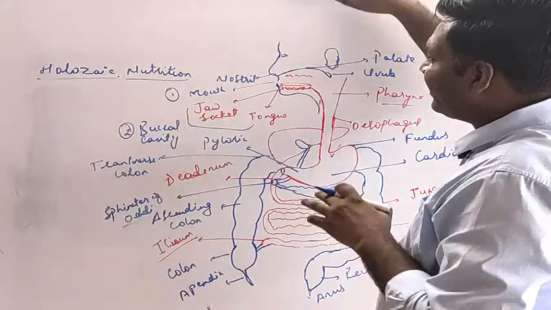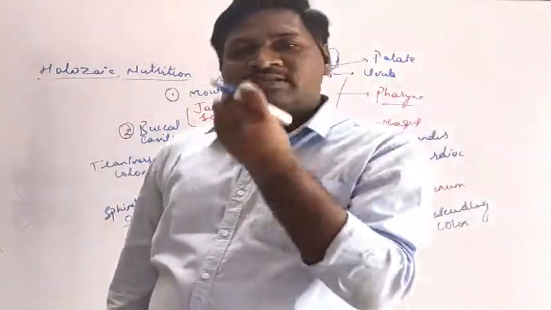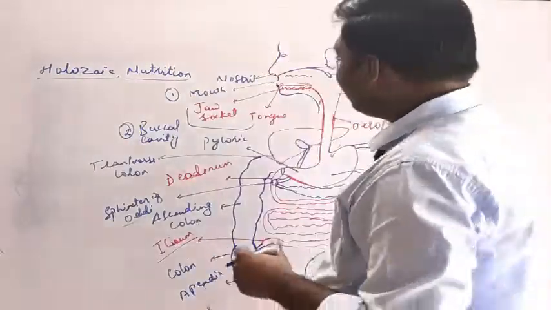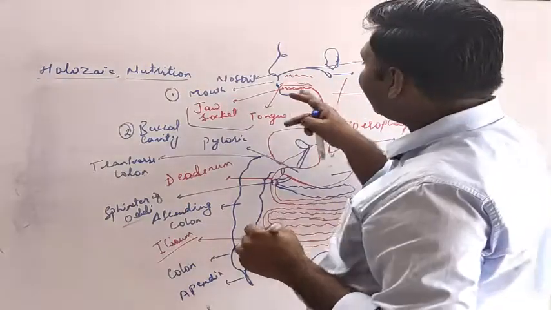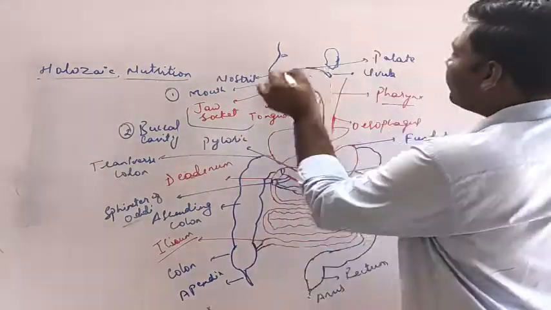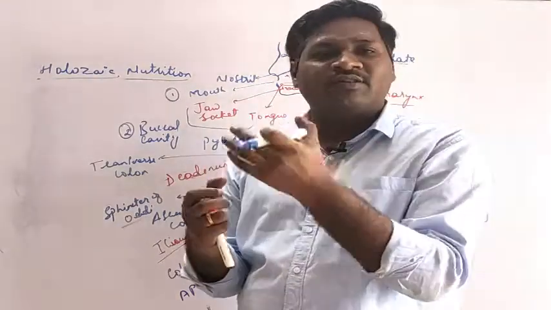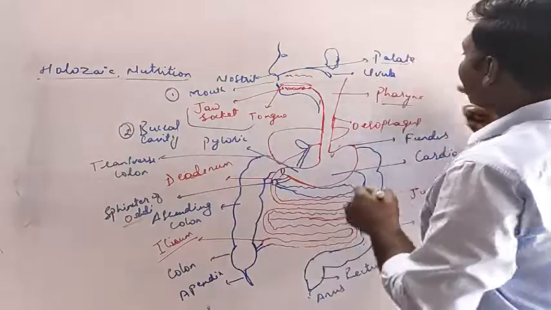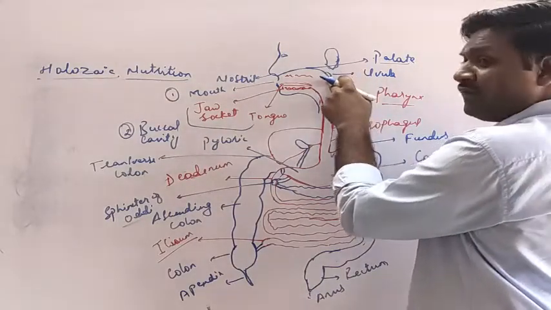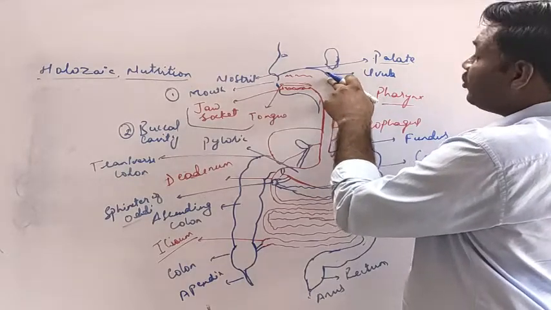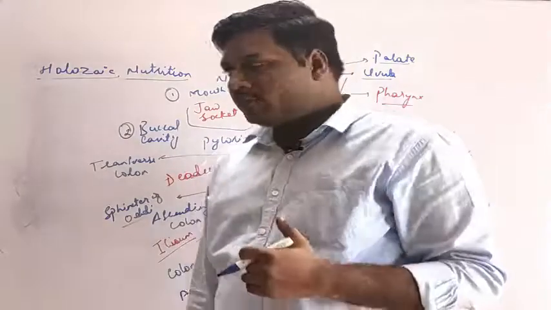So here the first part is the mouth. Mouth is a slight opening through which the food is taken inside the body. Then within the buccal cavity, it consists of a roof. That roof is called the palate, which helps us to hold a grip over the food material. The posterior part of the palate consists of a small structure called the uvula. It is a tongue-like structure. It also helps in swallowing the food material.